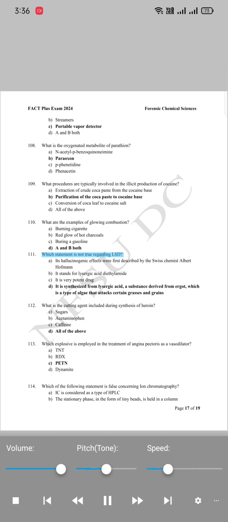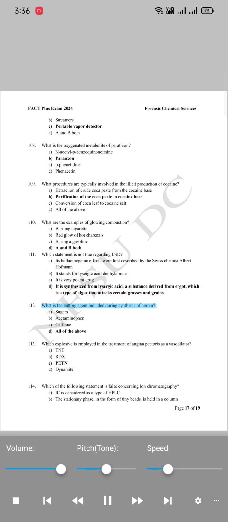111. Which statement is not true regarding LSD? A. Its hallucinogenic effects were first described by the Swiss chemist Albert Hofmann. B. It stands for lysergic acid diethylamide. C. It is very potent drug. D. It is synthesized from lysergic acid, a substance derived from ergot, which is a type of algae that attacks certain grasses and grains.